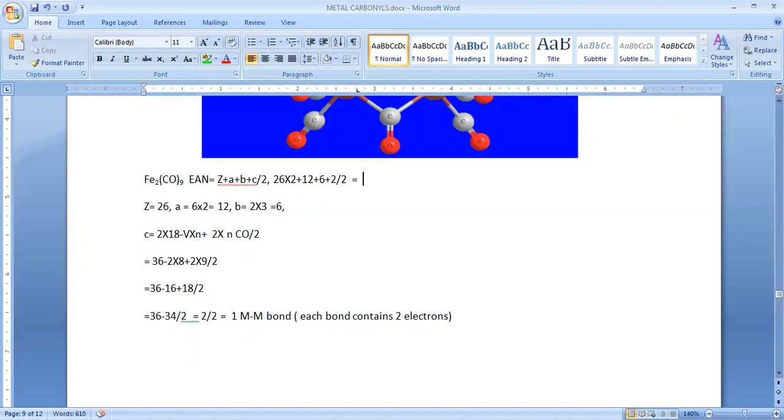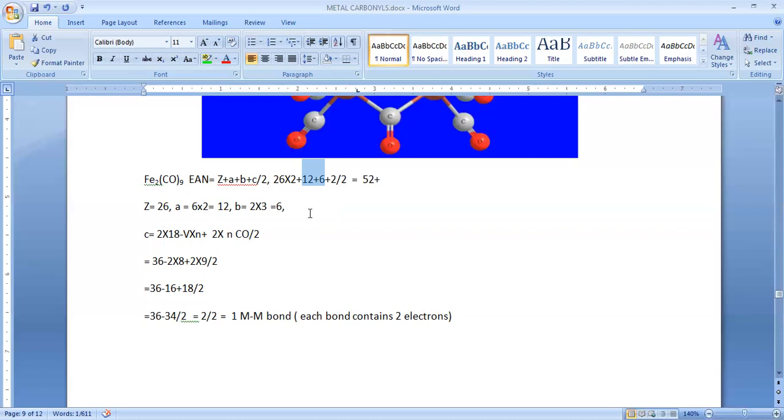So 26 into 2, that is 52, plus how much this one? 12 plus 6, 18. So instead of A plus B, you can consider it as 18. Here this is 2 into number of carbonyls. How many carbonyls? 9, so 2 into 9.